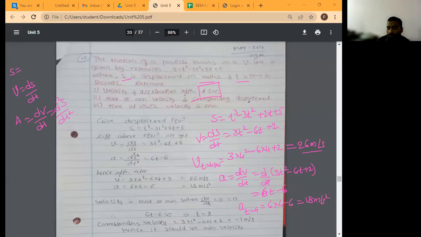This type of question you can expect in your MCQ. See, displacement function is given. Velocity is equal to ds by dt. Then acceleration is equal to d square s by dt square. Then after 4 seconds velocity and acceleration is asked. First question, is it clear, everyone? Okay, write down the first question answer first.